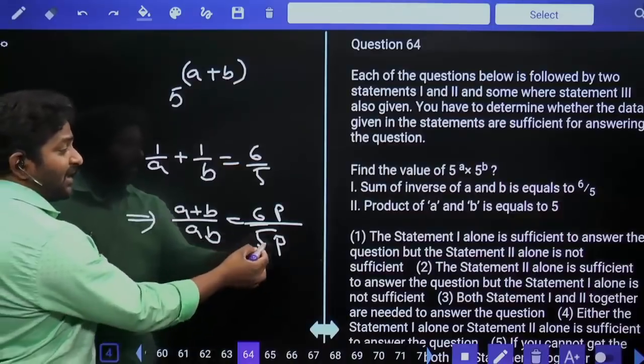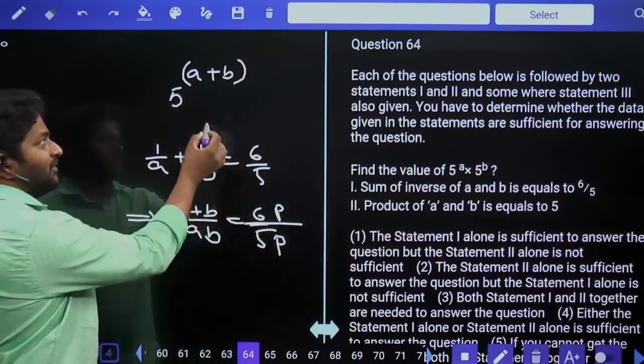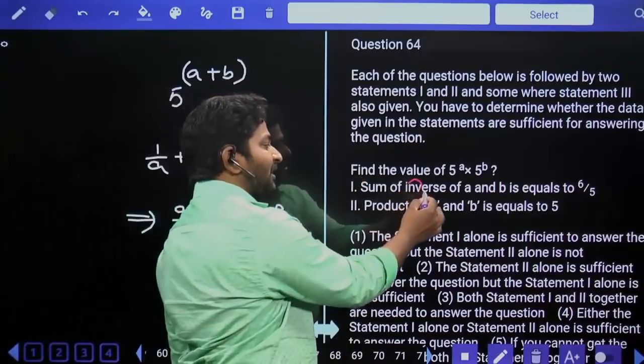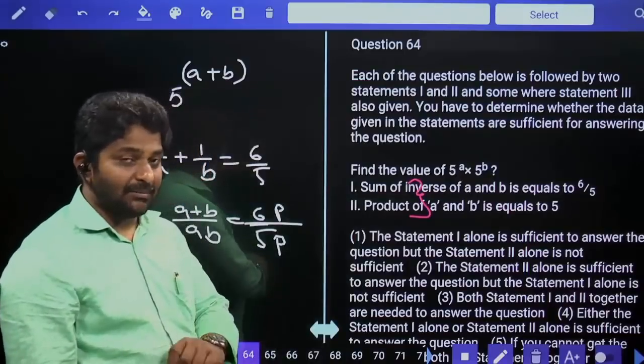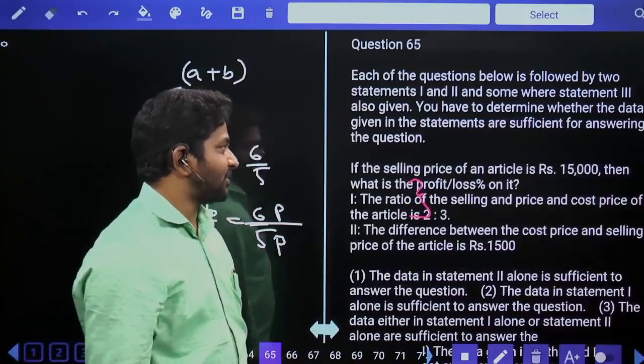If AB is equal to 5, product is equal to 5, and A plus B is equal to 6, directly we can substitute value here. So both statements together will give you the answer. Any single statement alone is not sufficient, but both statements together are sufficient to answer the question.